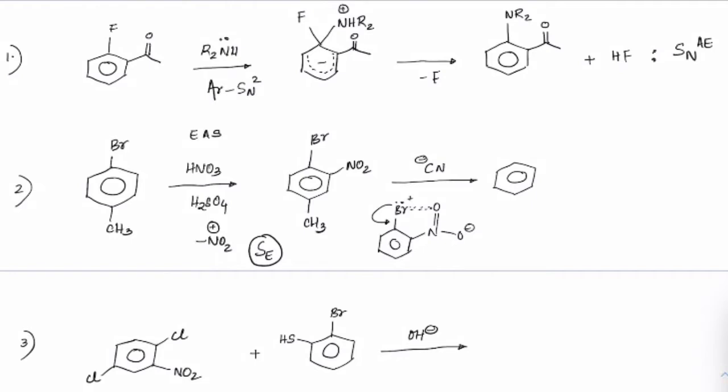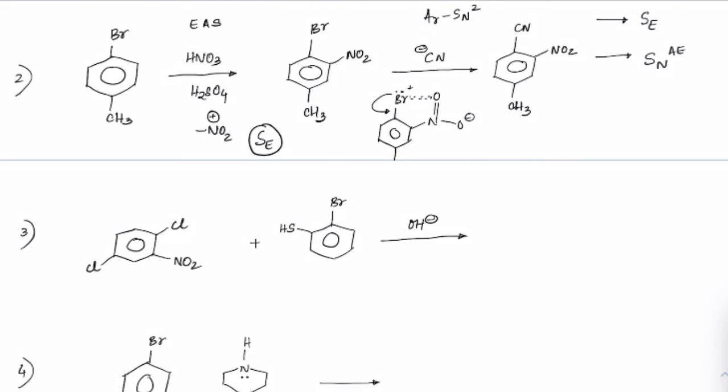Okay, once you get there, again CN minus will attack. By which mechanism here? Again it will be aromatic SN2 type of a mechanism. So cyanide will replace bromine and we will get NO2 and CH3. So what are all the mechanisms involved here? SEAr was involved, then SNAE was involved.